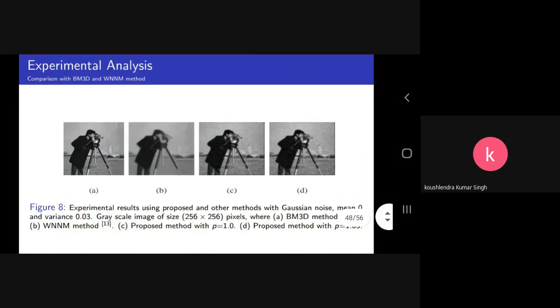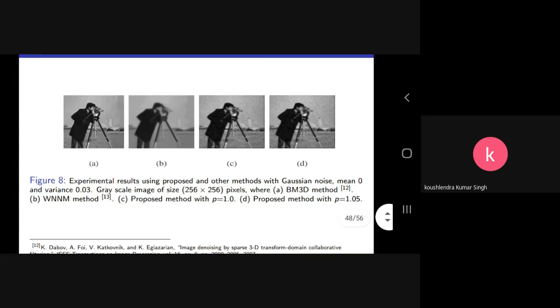So for the second image, we take the cameraman image and also perform similar simulations as for the previous images, and we also take two different methods. One is BM3D, the block matching 3D method, and the second one is WNNM, the weighted nuclear norm minimization method.